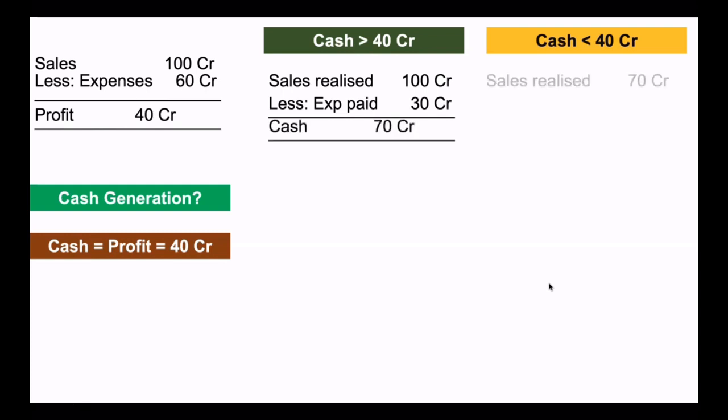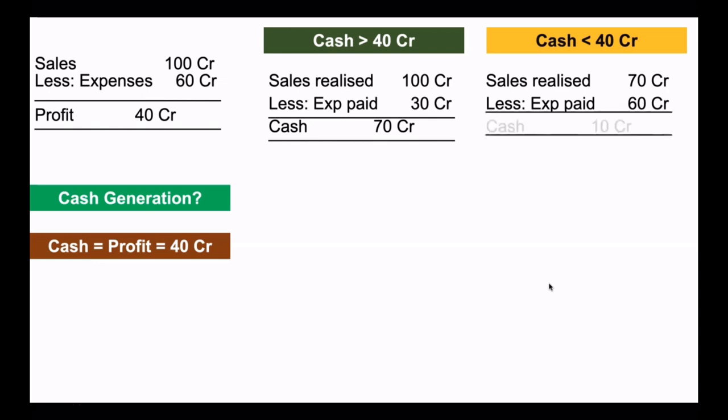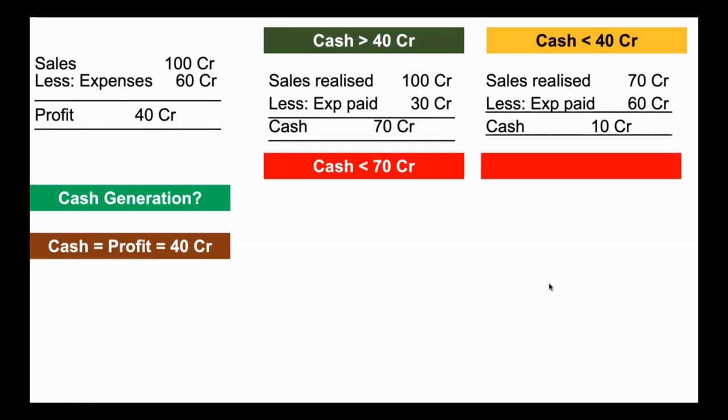And it can be less than 40 crore when you have realized only the part of the sales and you have paid full expenses, or most of the expenses. So you have realized only 70 crore but you have paid entire 60 crore. So here your cash is only 10 crore. And this can also undergo a change. This cash of 70 crore can come below 70 crore. It can even come below 40 crore. And this cash of 10 crore can go above 10 crore. It can even go above 40 crore.